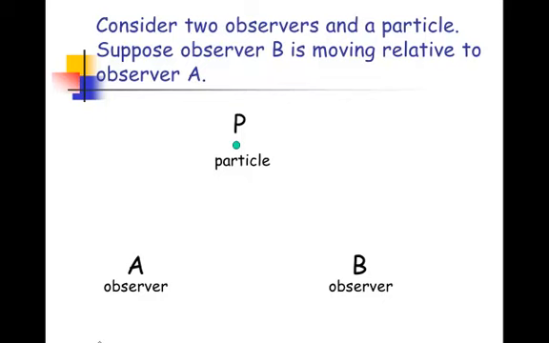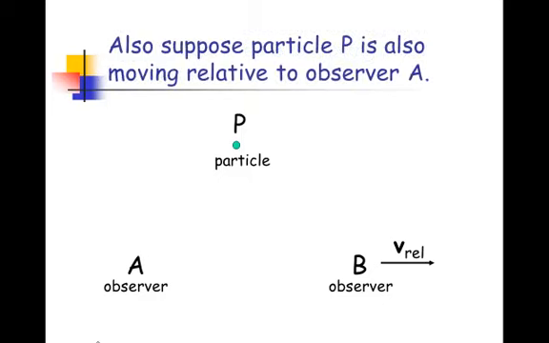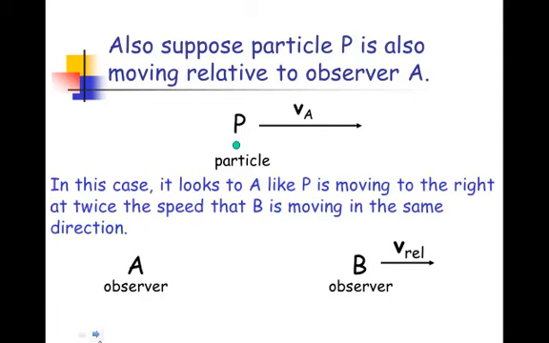Consider two observers, observer A and observer B, and particle P. Suppose observer B is moving relative to observer A. Also suppose particle P is also moving relative to observer A, but at twice the velocity. In this case, it looks to A, from A's point of view, that P is moving to the right at twice the speed that B is moving in the same direction.